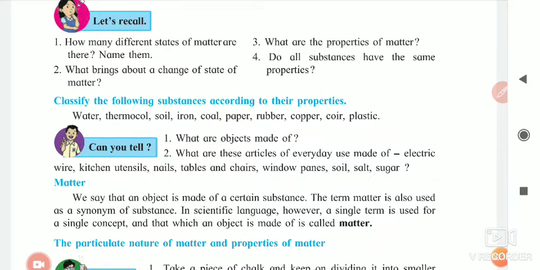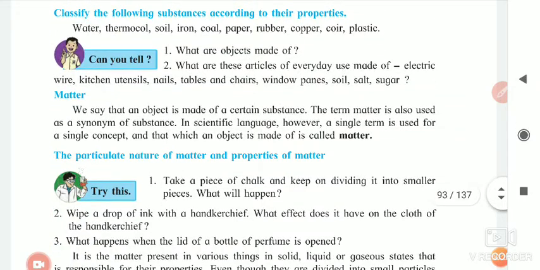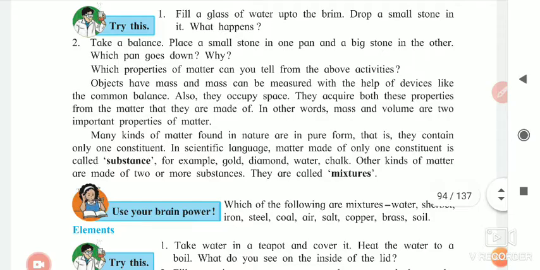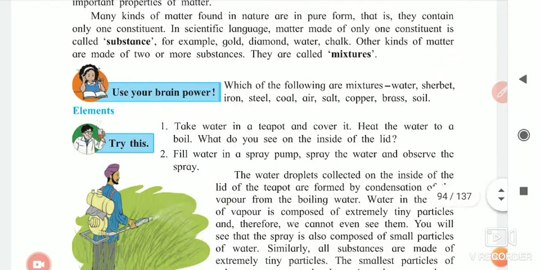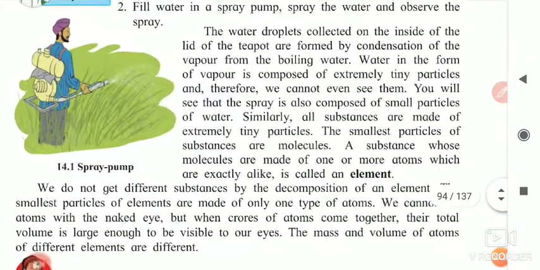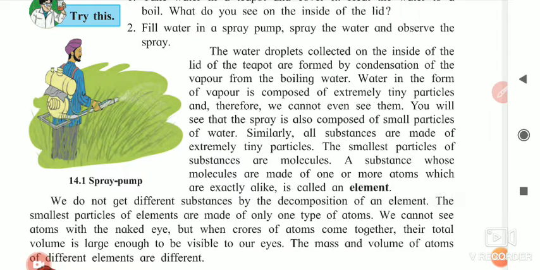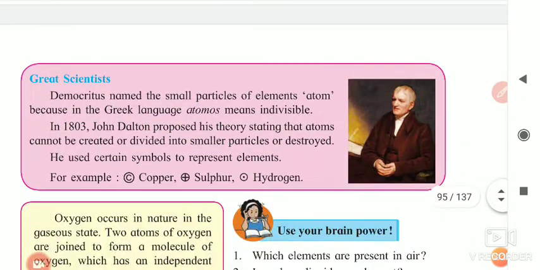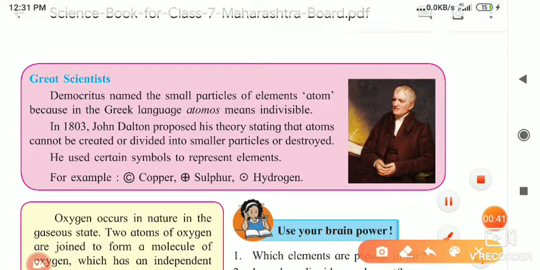So here, we saw matter: information about matter, what matter is, and its examples. After that we saw substances and mixtures, then elements, which have a smallest particle. And today we are starting from the great scientist named Democritus.